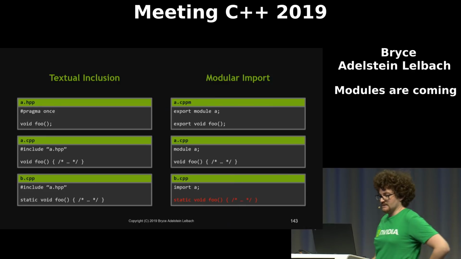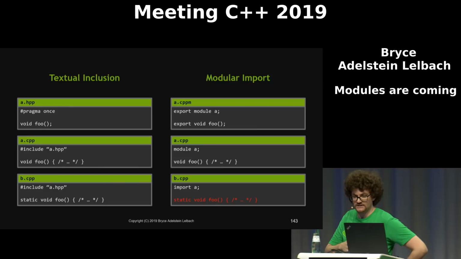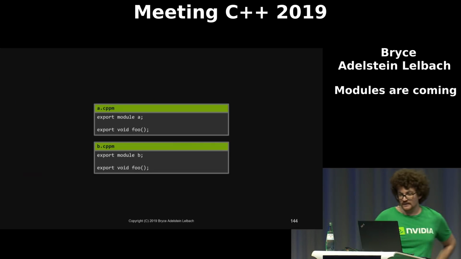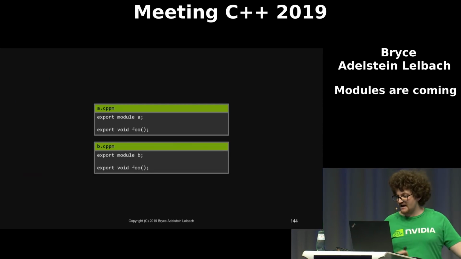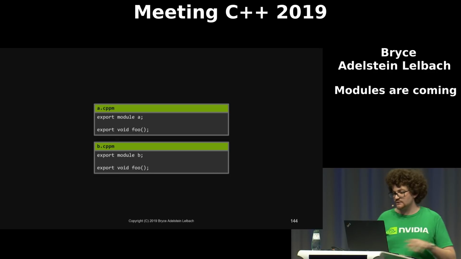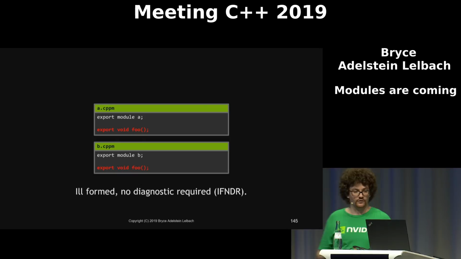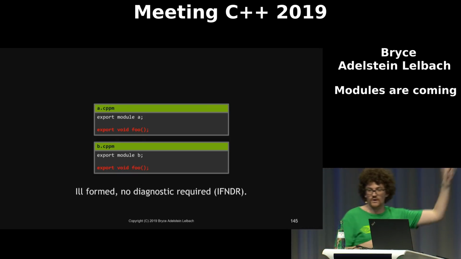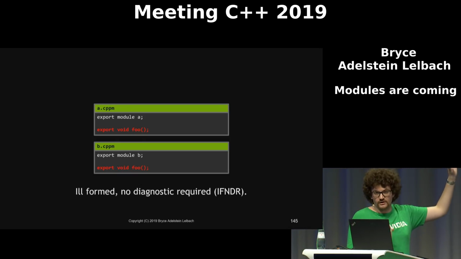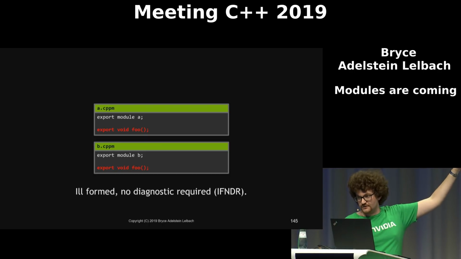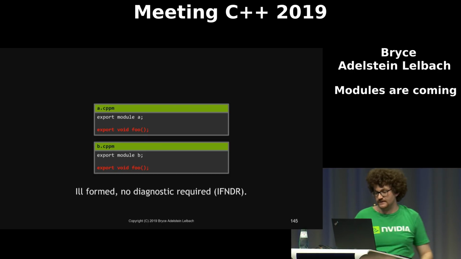So the modular world will actually catch this ODR violation. So what if we have two declarations of the same entity in different modules, but neither of the declarations are reachable by the others? This is still ill-formed, no diagnostic required, because we can't even reach the other definition, so we can't see that there's a problem here.